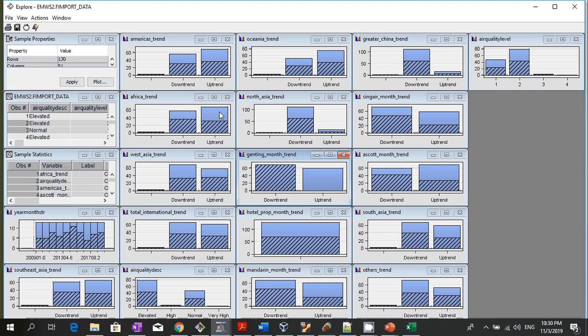I've gone through this before. Now let's look at the tourist arrival trend. You can see that from Africa, it's quite obvious: a bigger piece of this is when Singapore is on downtrend. From Oceania, it's quite obvious. America, maybe almost half, not too obvious. International, maybe about 60-40. And from Southeast Asia, this is quite obvious. When Genting prices are on downtrend, the tourist arrival from Southeast Asia is, majority of it, on downtrend. And for South Asia as well, it's very obvious.